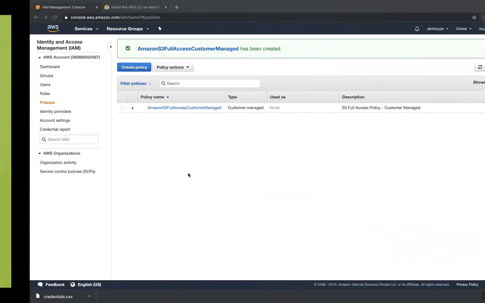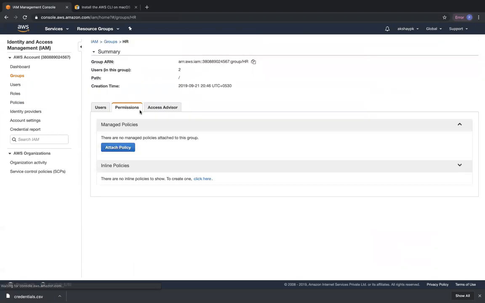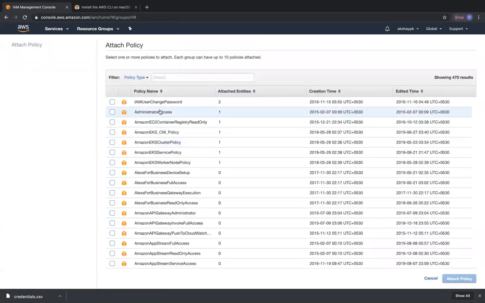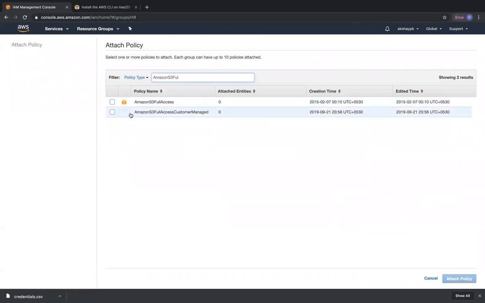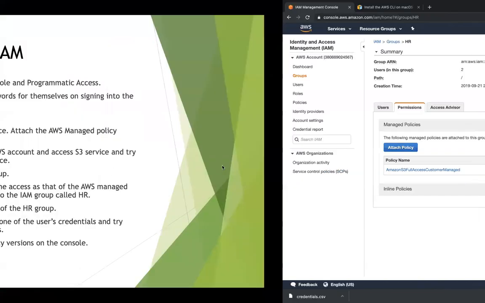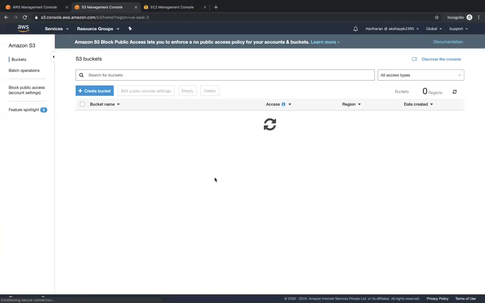So I'm going to go back to the group, the HR group, go to permissions, and add my customer managed policy. My customer managed policy is called Amazon S3 full access customer managed. You can see over here that this is without the box symbol by AWS. I'm going to attach this policy. When I attach it, I can go back to S3 and do a Control-Shift reload. And you can see right now that Hariharan has access to S3 through our customer managed policy.